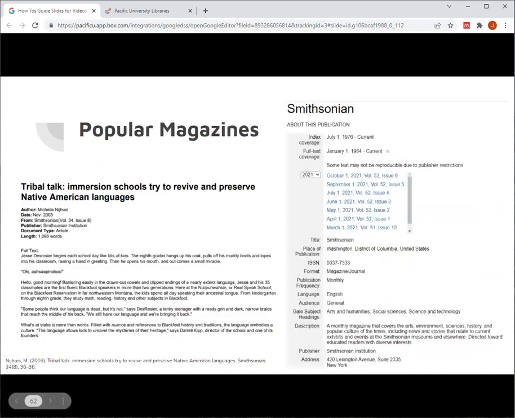You might also be looking for popular magazines. These are magazines such as Popular Science or Time that are on a subject and are for the general public interested in the topic of that magazine. For example, Popular Science provides summaries of the latest research that would be of interest to the general public and is written in a format that's easier to read than an academic article.